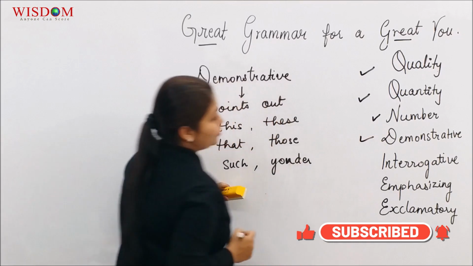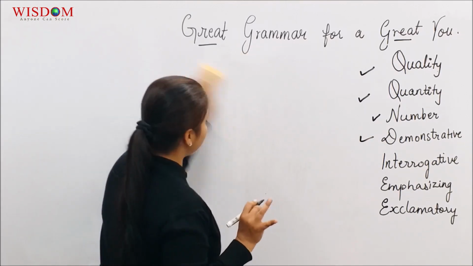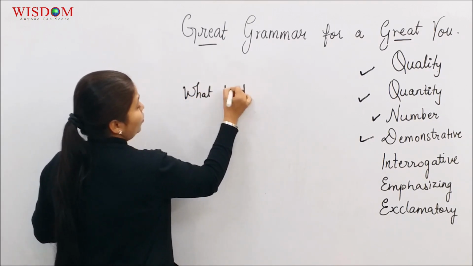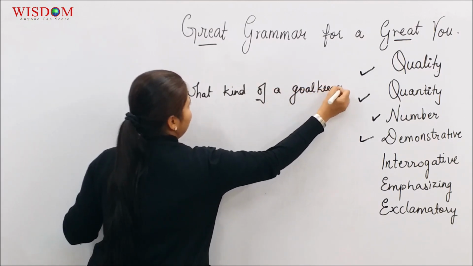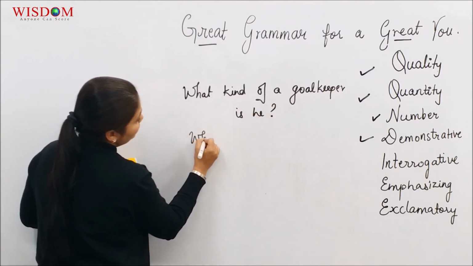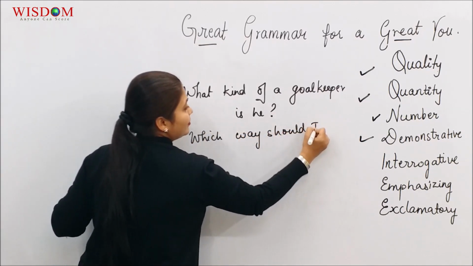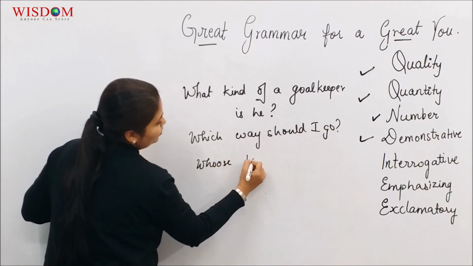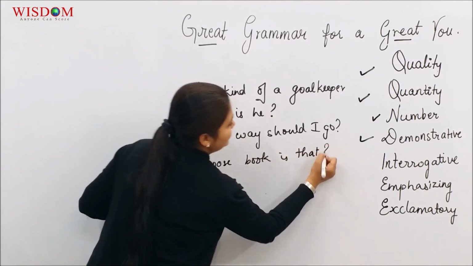Now we move on to the next one, interrogative adjectives. Three simple sentences. What kind of a goalkeeper is he? We don't know the answer, we can guess it. Which way should I go? Whose book is that? I think you'll get this easily.